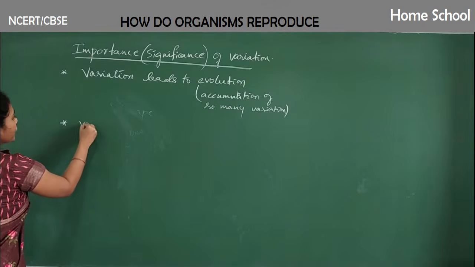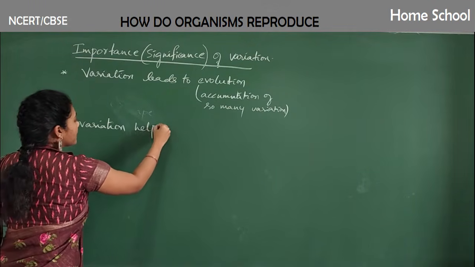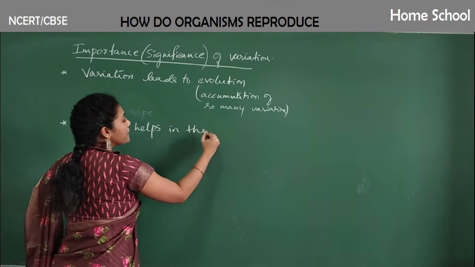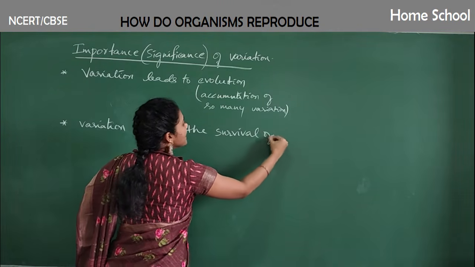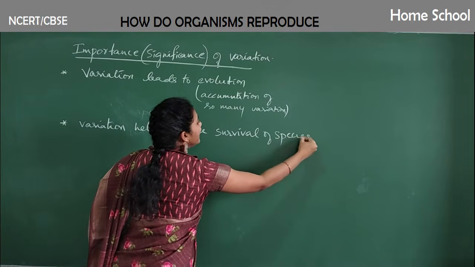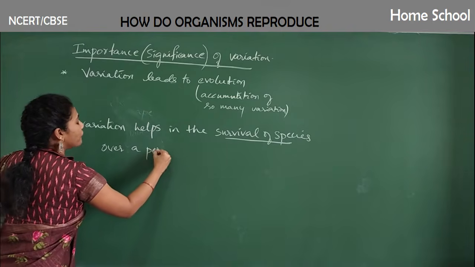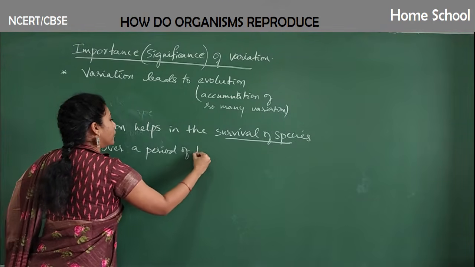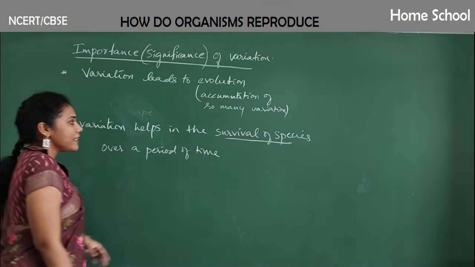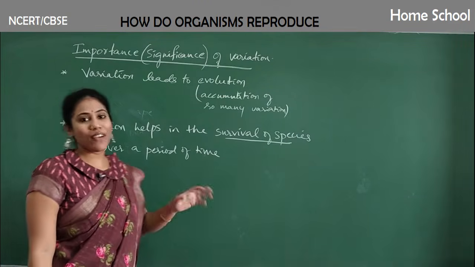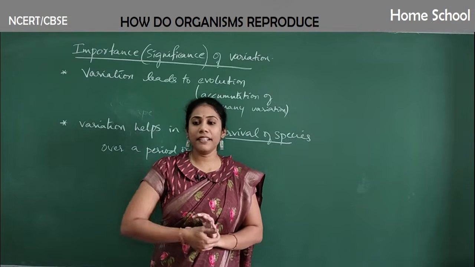So variation helps in the survival of species over a period of time. Okay, so this is one more advantage of variation actually. Variation can lead to the survival of species, right? And one example I'll give you.